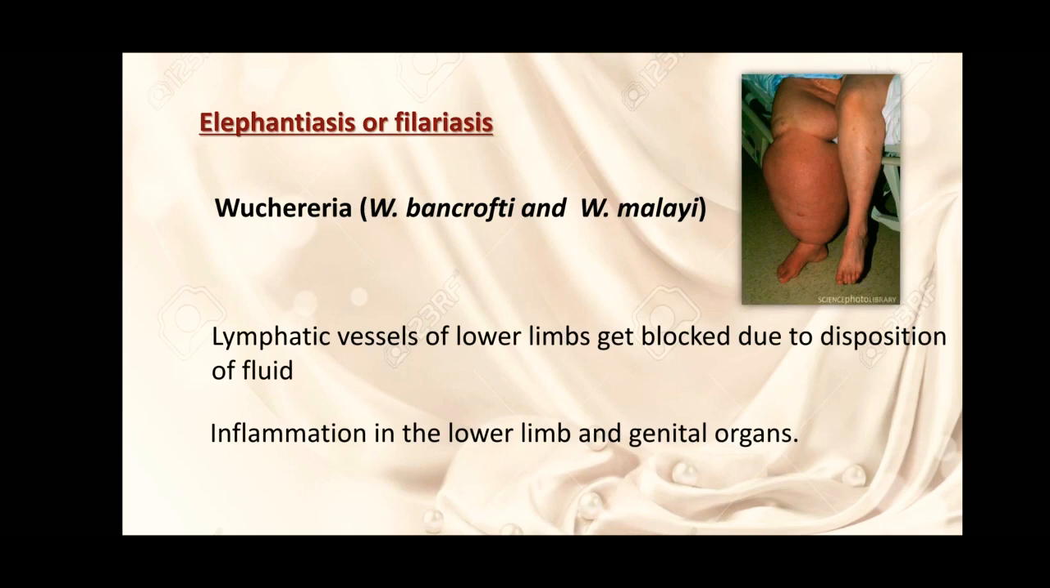The major causative agent is again a worm, Wuchereria. There are two different species of Wuchereria: Wuchereria bancrofti and Wuchereria malayi. In this disease, the lymphatic system is affected. Lymph nodes and lymph vessels are affected. So lymphatic vessels of the lower limbs, legs, get blocked due to deposition of fluid, and the major symptom of this disease is inflammation in the lower limbs and genital organs in male and female both.